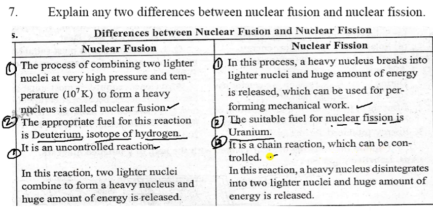Now come to the second number. The appropriate fuel for the reaction is deuterium, an isotope of hydrogen. And the suitable fuel for nuclear fission is uranium. So that is the second number. Now come to the third number. It is an uncontrolled reaction, but this is the third number. It is a chain reaction which can be controlled.